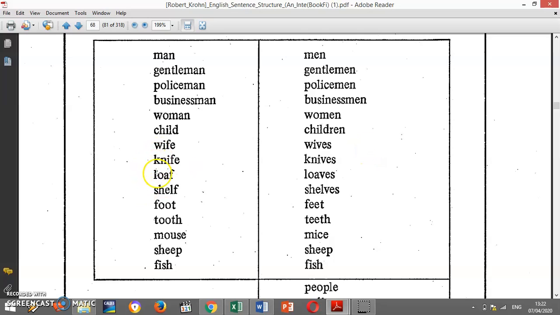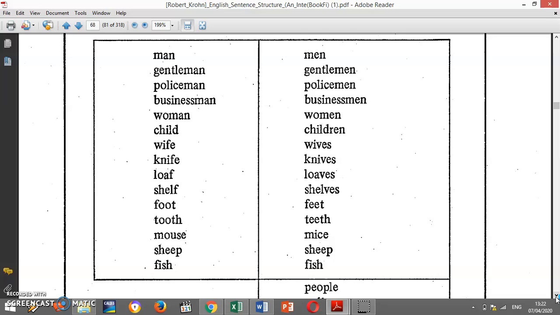So wife, knife, loaf, shelf, they have similar changes, where the F changes into V and then is added with ES. And then foot and tooth both also have similar changes, where the double O changes into double E. And then mouse, mice, and then sheep, sheep, and then fish, fish. So sheep and fish here do not change. Both are singular and plural.